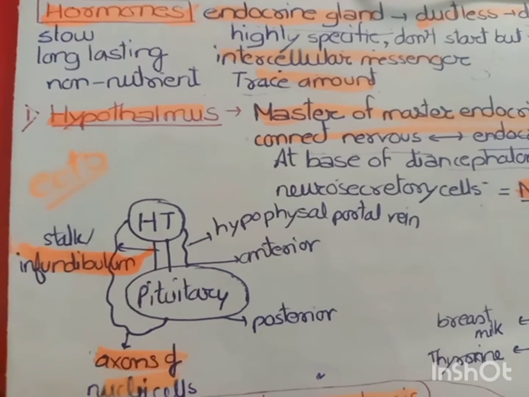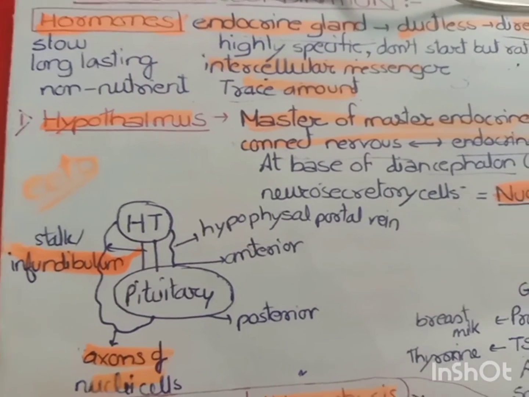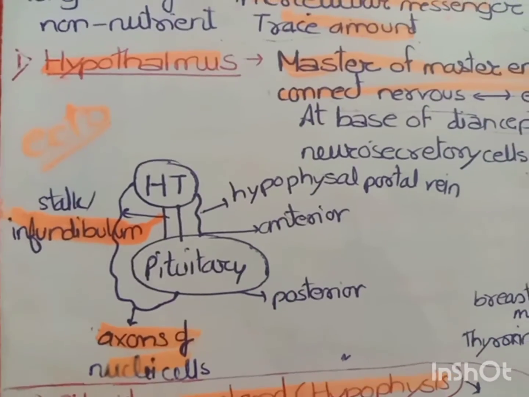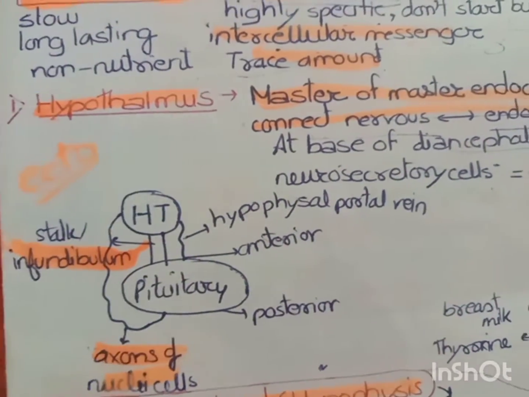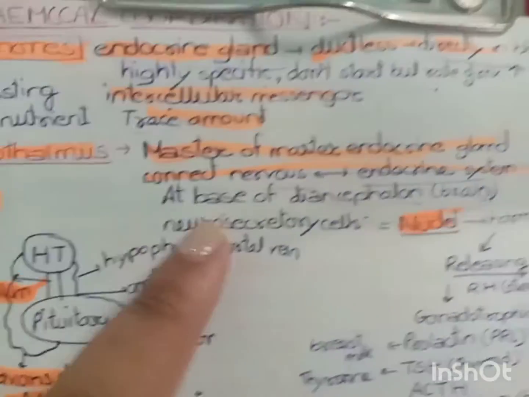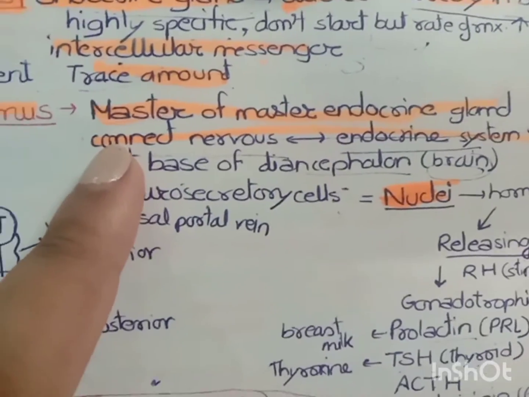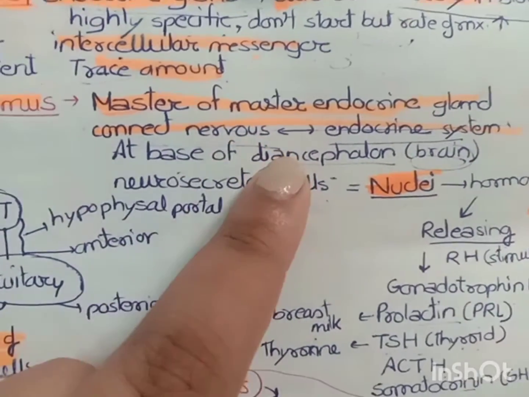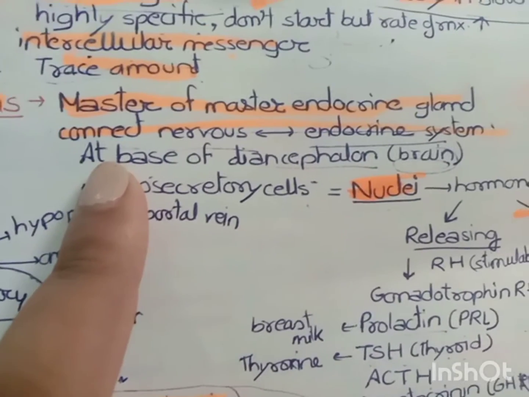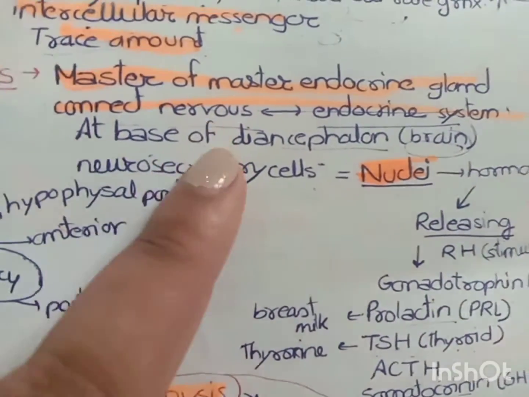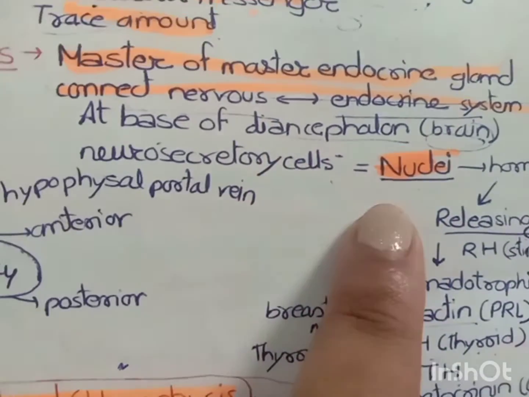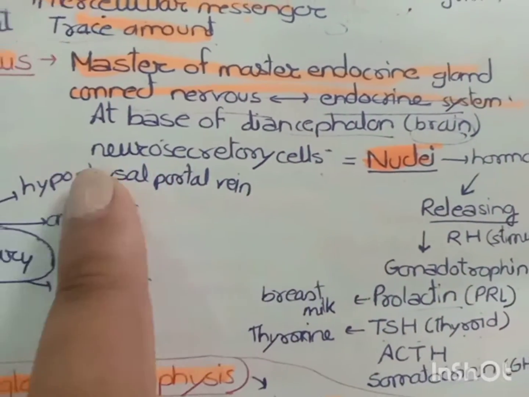So now we are going to study about different endocrine glands of a human body. So the first gland, that is hypothalamus. It is the master of master endocrine gland. Means it is the superior most gland, right? It connects the nervous system with the endocrine system. It is the main gland, okay? And it is present at the base of diencephalon, and this diencephalon is a part of our brain. We will study about it further, okay?